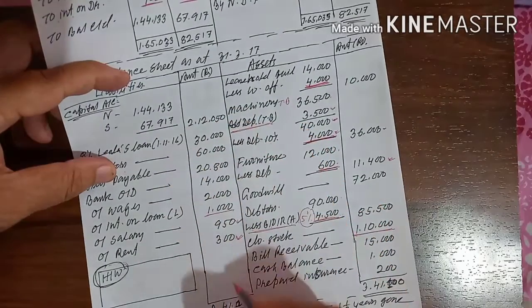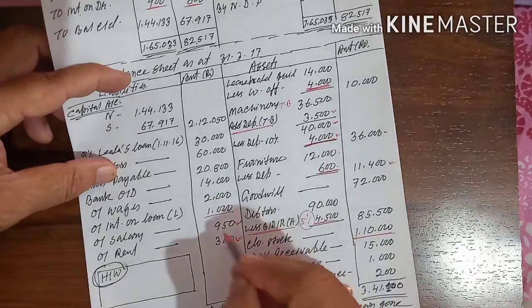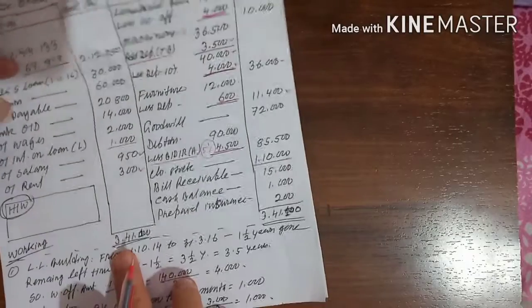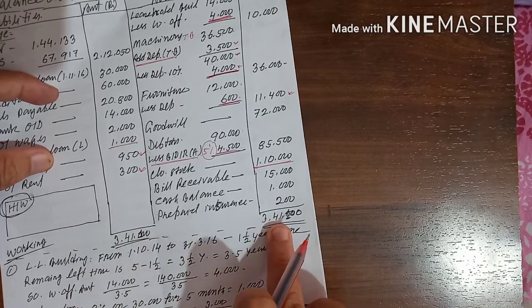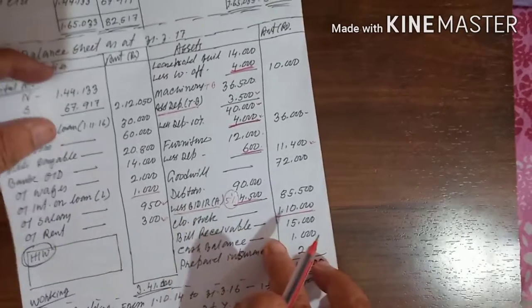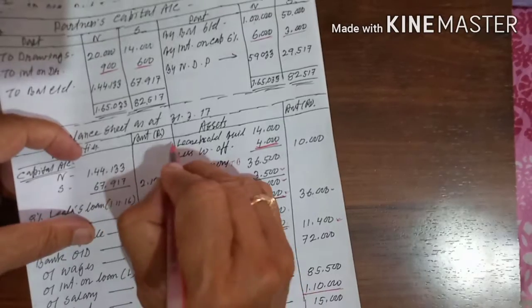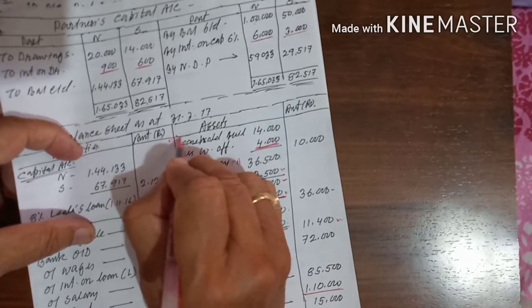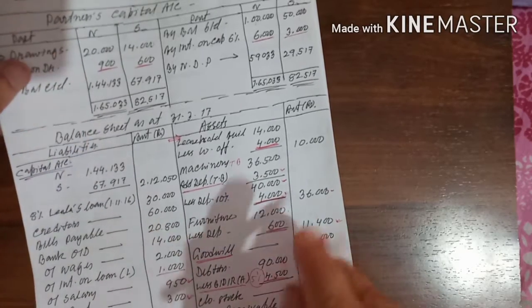And the remaining, all of this you have done from the posting. This you have taken from the adjustments, and if you add, you will get 3,41,100. Here also 3,41,100. Keep in mind, here I wrote goodwill in the middle, but I forgot: you will write goodwill here. Goodwill always comes first in the balance sheet.